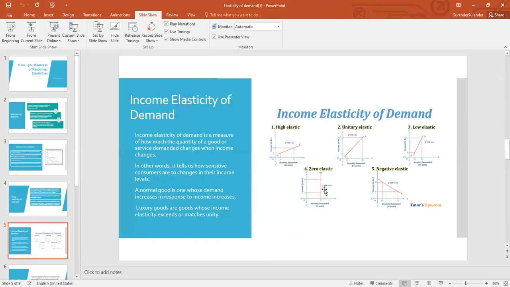Now talking about zero elasticity, it is perfectly inelastic, because there is no effect of a change in price on the quantity demanded. Now moving further, talking about negative elasticity, when the price of a product increases, the quantity demanded decreases at a higher rate.